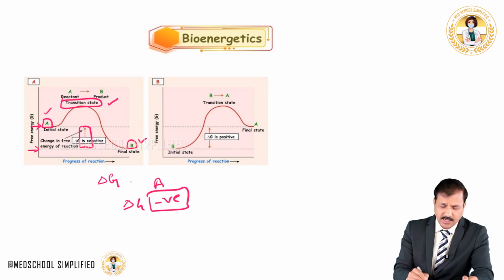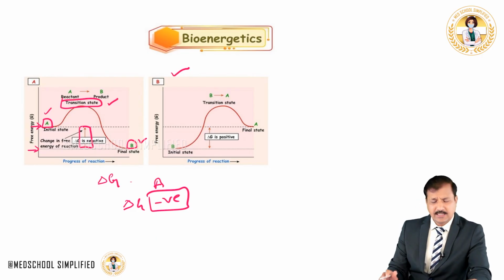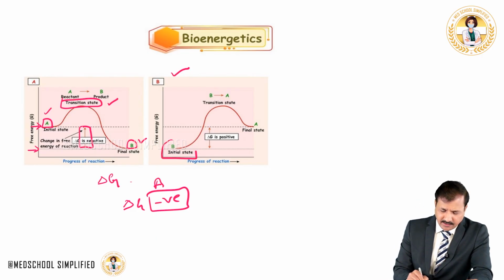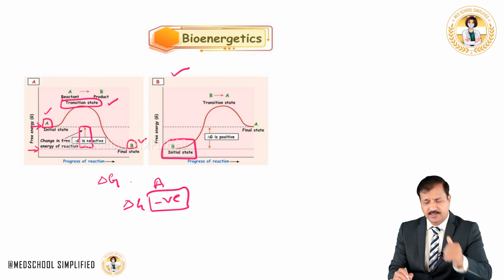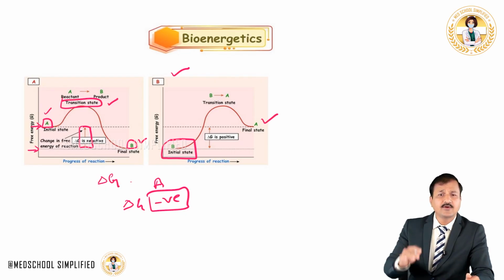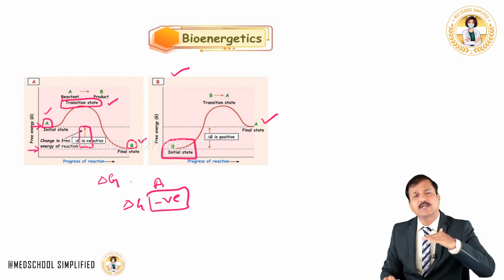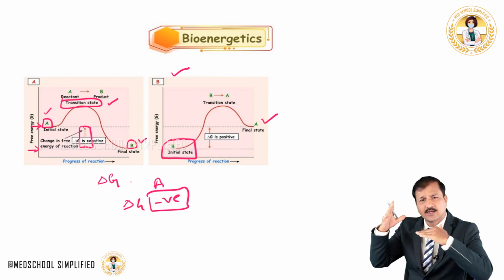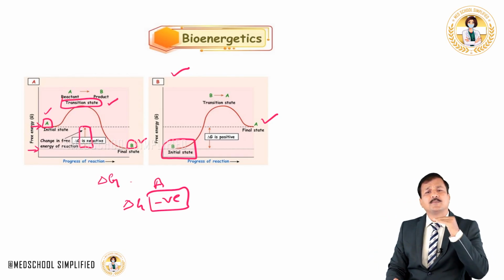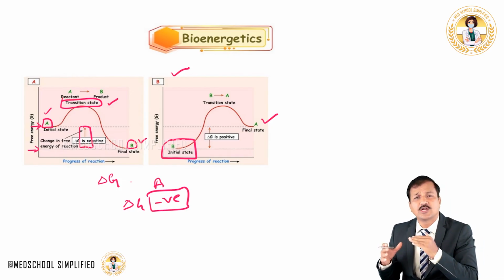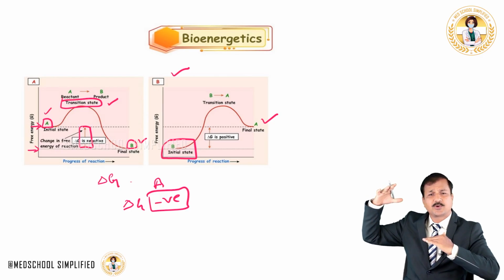Now let's look at figure B here. If you look at the initial state, it is B, which is at a lower energy level, and it is reaching reactant A at a higher energy level. Basically, a lower energy substrate is reaching a higher energy product. That means energy has to be given to the system, because delta G becomes positive here, since a lower energy substrate is going into a higher energy product.